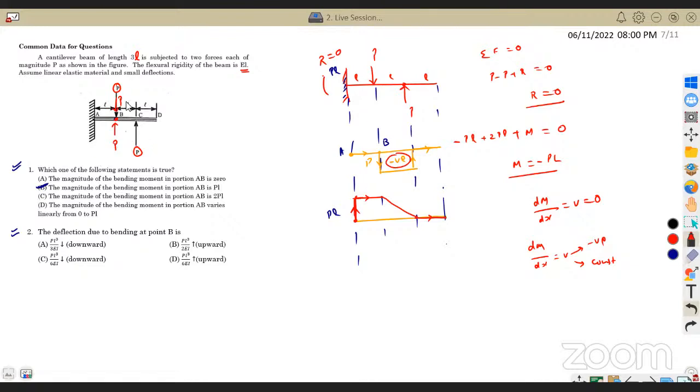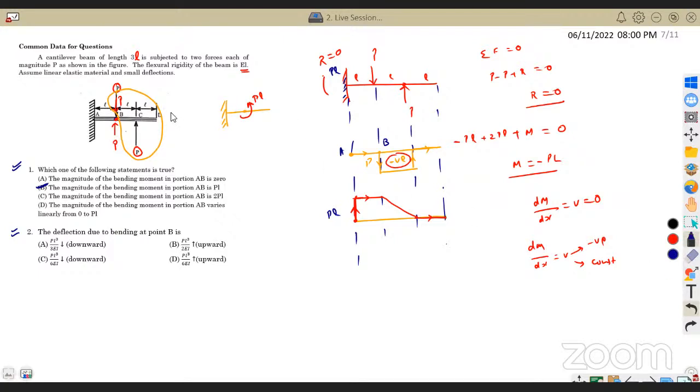If I apply equal and opposite load P, this load P and this load P combinedly give me a moment, and that acts in this direction. That is P into L. And already there was a load, I have to add that, right?